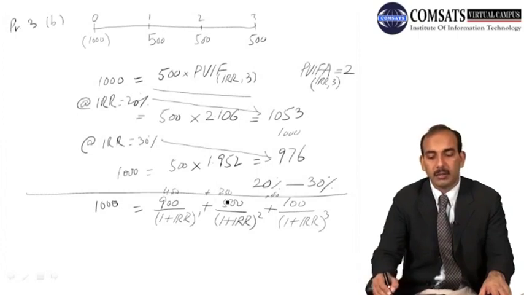So in this case our value becomes quite less than 1000.